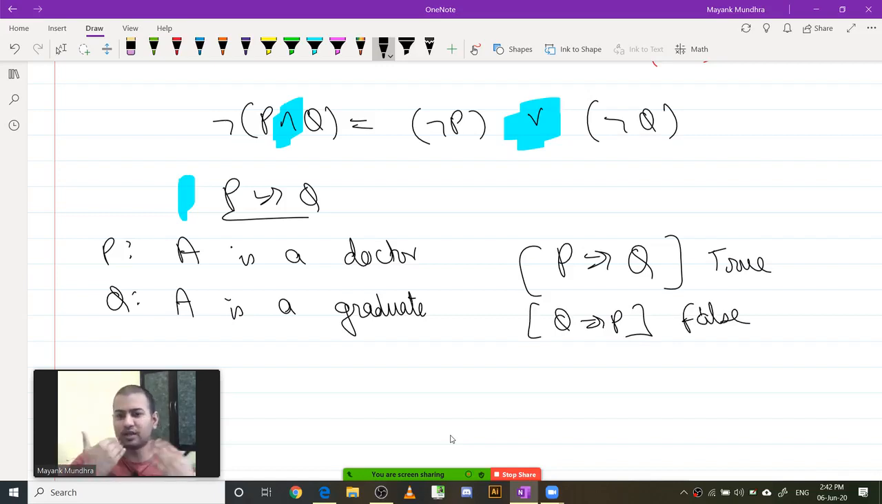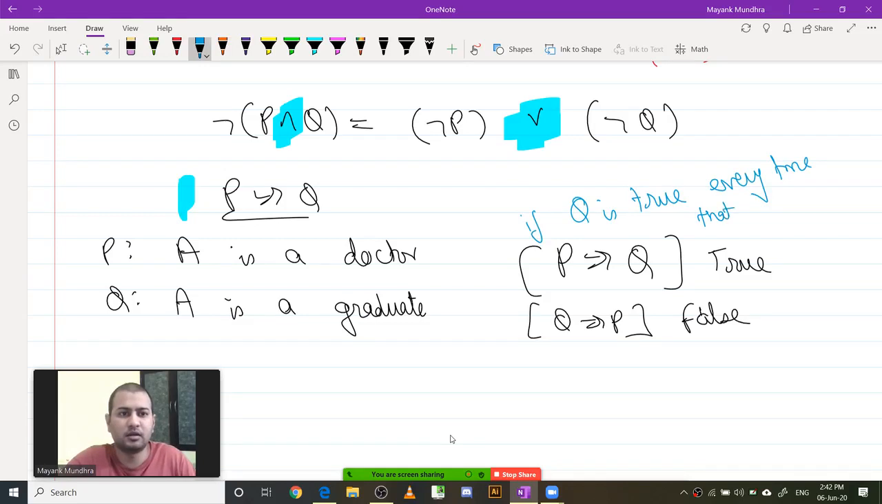Okay? If I am a graduate, so I am a college graduate, but I am not a doctor. I am an engineer, I did my graduation in engineering. So for me Q is true, but P is not true. So P implies Q is true if, every time that P is true, Q is true. So in that case you say that P implies Q is true. So in this situation it's not going to be true.